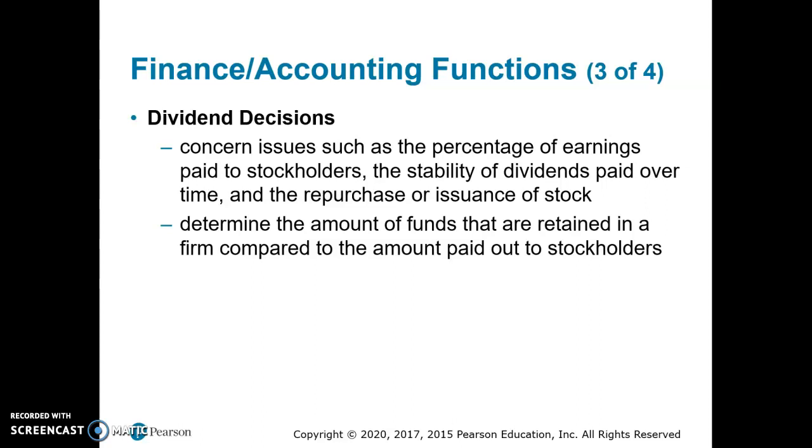And then the dividend decision looks at issues such as the percentage of earnings paid to stockholders, stability of dividends paid over time, the repurchase or issuance of stock, and it determines the amount of funds that are retained in a firm compared to the amount of money that's paid out to stockholders. So assume a firm has $100, which I know is just a really small amount. They would say, okay, how much of this $100 are we going to keep inside our company, and how much are we going to pay to our stockholders? And that's what is really the part of the dividend decision.